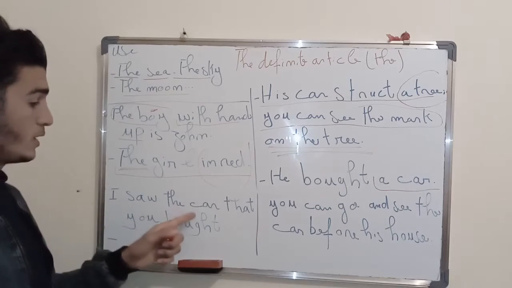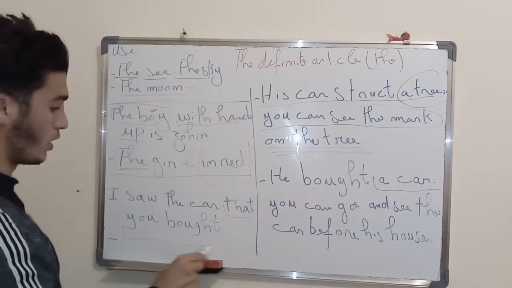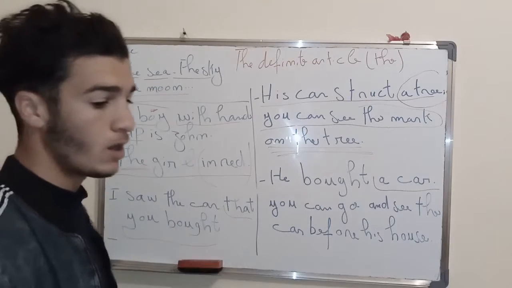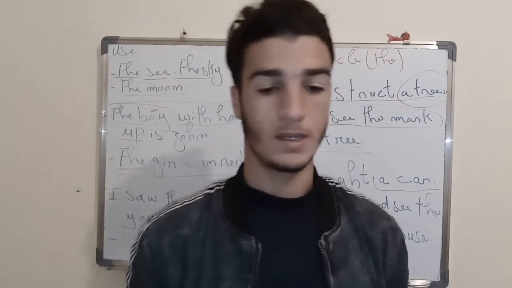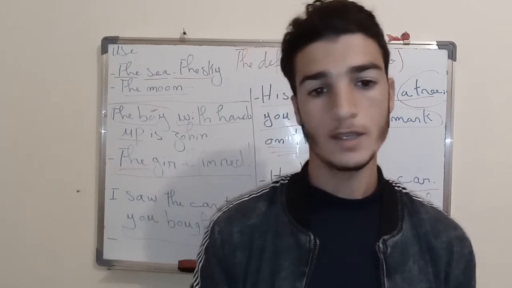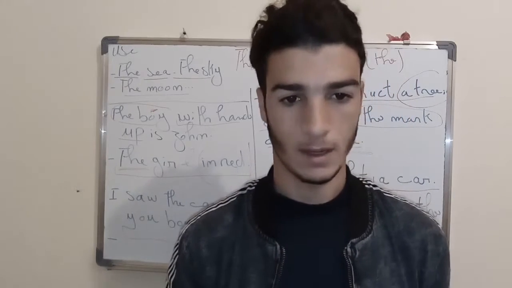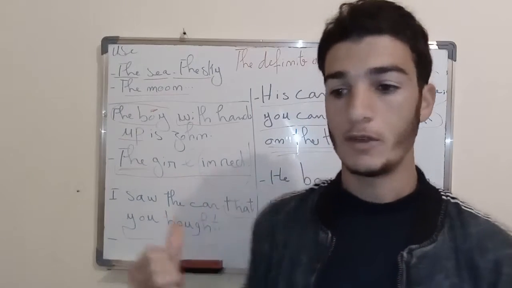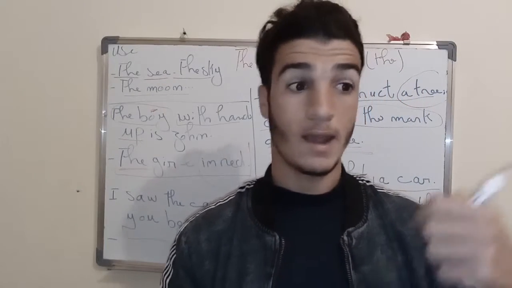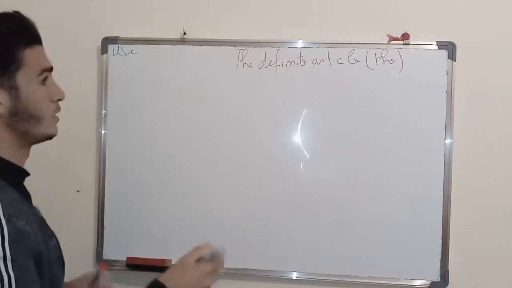I saw the car that you bought. Well, this is a clause, that you bought. This is a clause, okay? A clause, the difference between clauses and phrases is obvious, okay? A clause has a subject and verb, and mostly it can stand alone, okay? This is a relative clause, I can say. And a phrase can have neither a subject nor a verb.